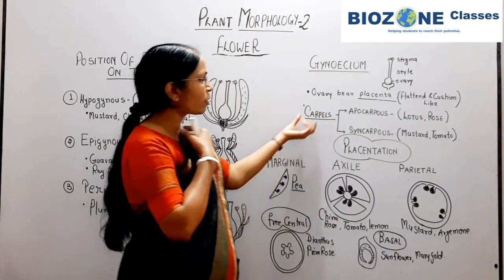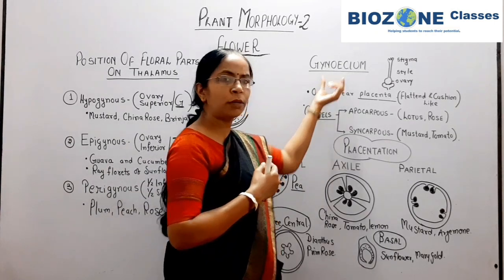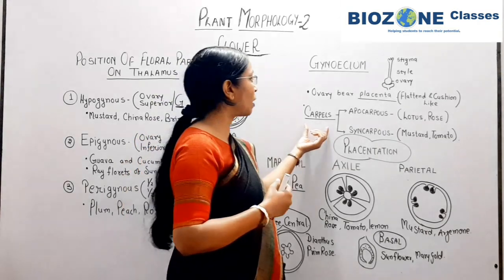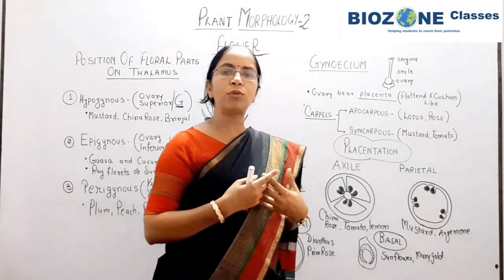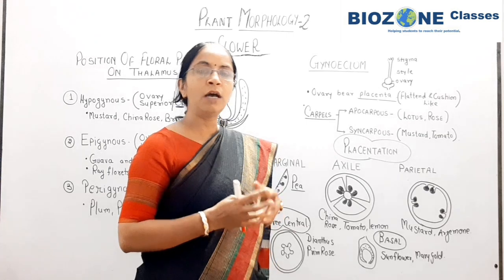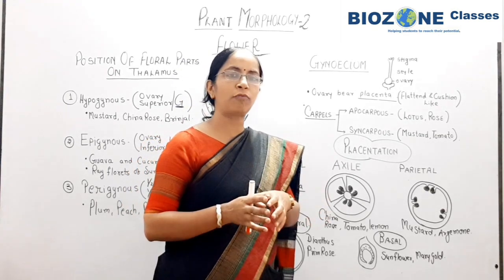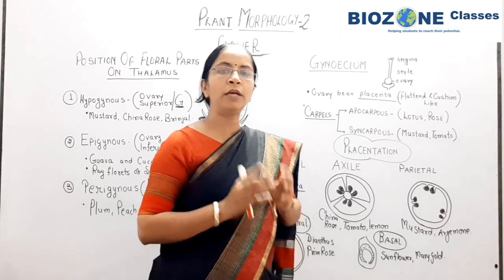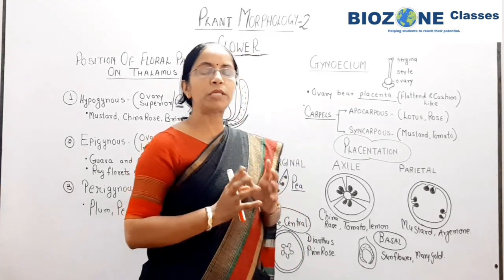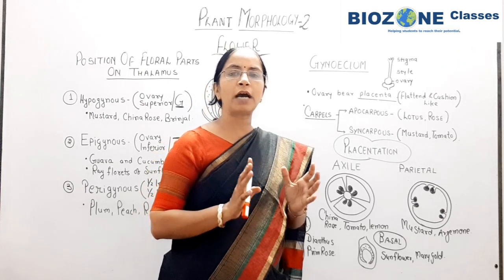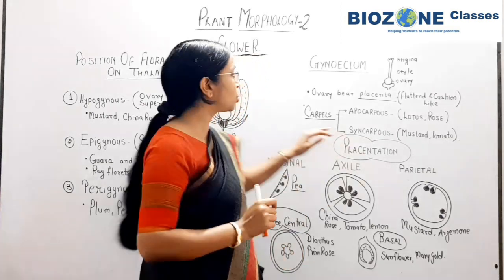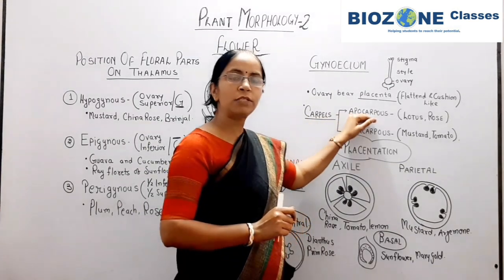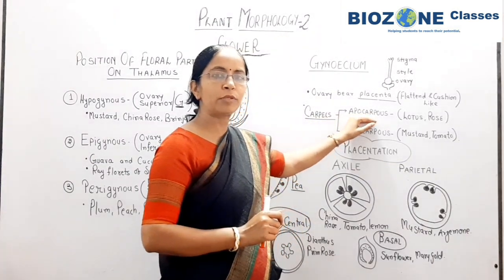Now when we study the gynoecium, revise this thing again. The number of ovules present inside the ovary is either a single ovule or a number of ovules. When the ovary is present with a large number of ovules, in that case the carpels are either free or fused with each other. In this condition you remember the carpels may be of two terms. These terms are important for NEET exams actually.